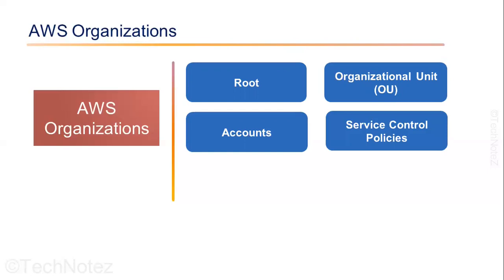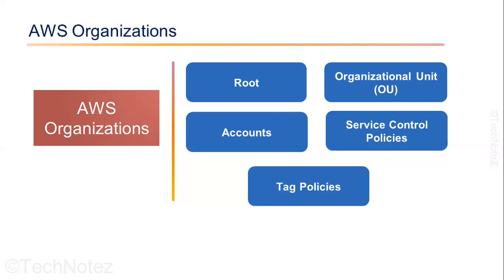Service control policies, or SCPs, are policies that you can apply to organizational units or accounts to manage permissions and access to AWS services and resources. SCPs act as a guardrail to help you enforce policies for your organization. Tag policies: a policy that you can apply to your organization to help enforce tagging compliance across your accounts. Tag policies enable you to standardize tags across accounts and ensure that resources are properly tagged.